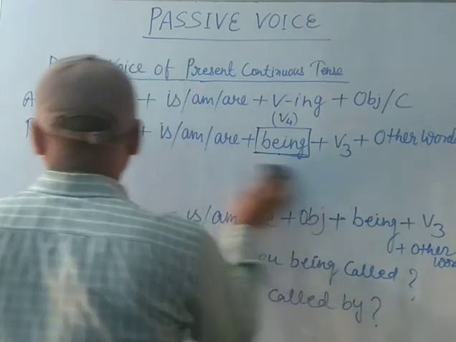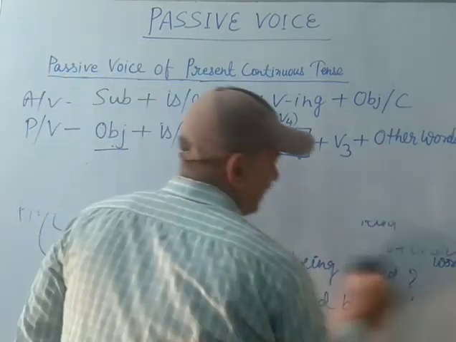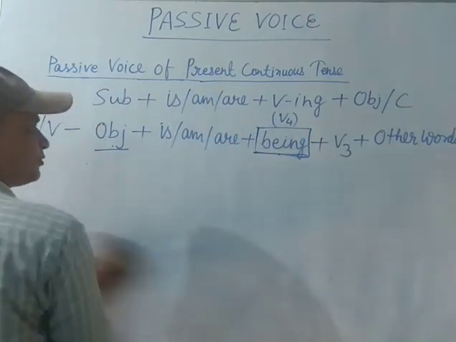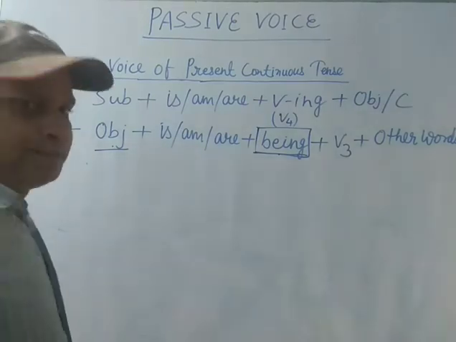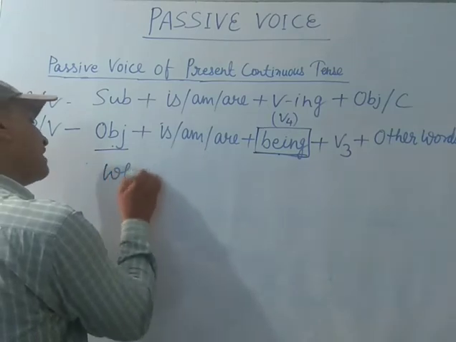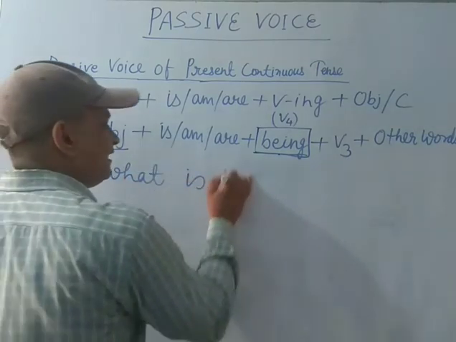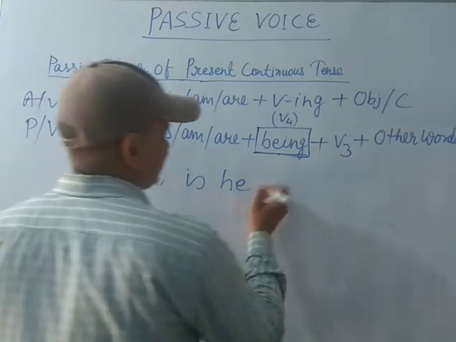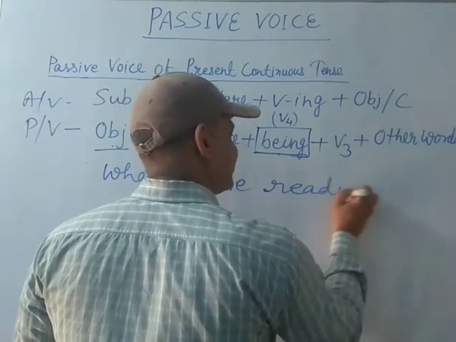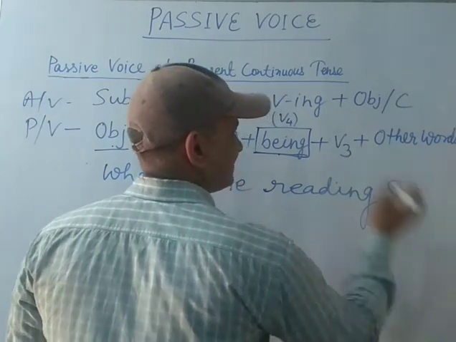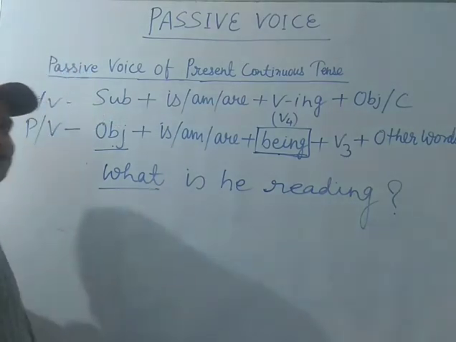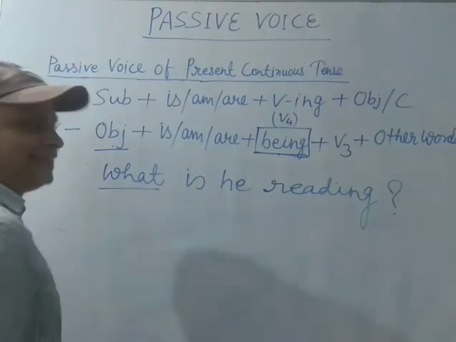One more sentence I would like to teach you. Simplicity is the real beauty of a language, so let's learn in a very simple way. The sentence is: what is he reading? Clear? This is a WH question. Yes, of course. Why? Because a WH word is used here.